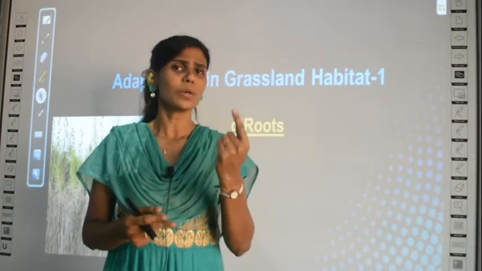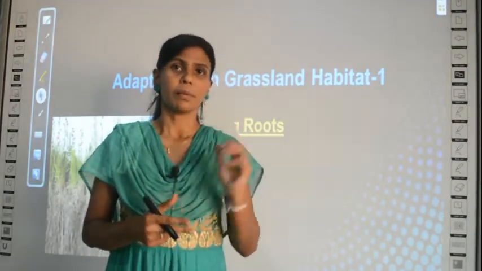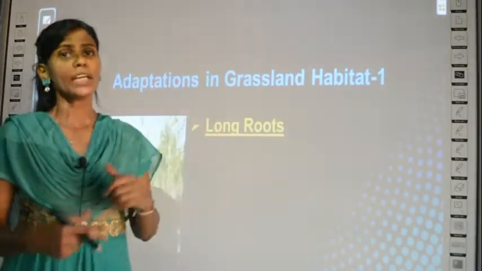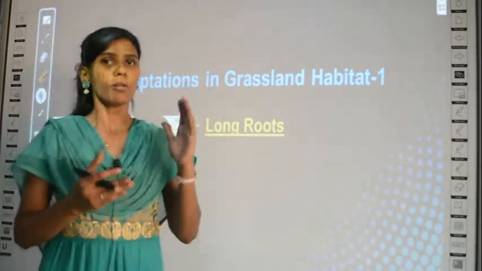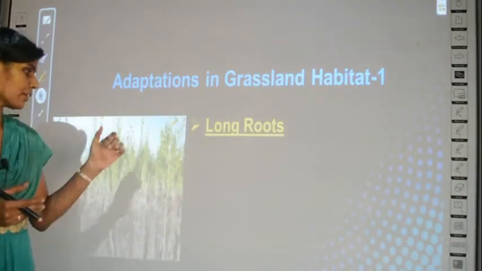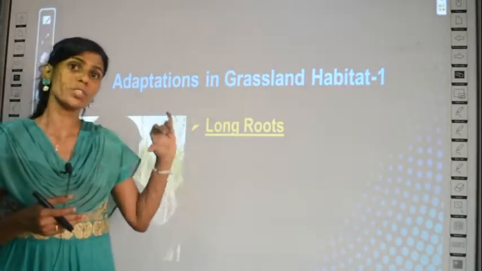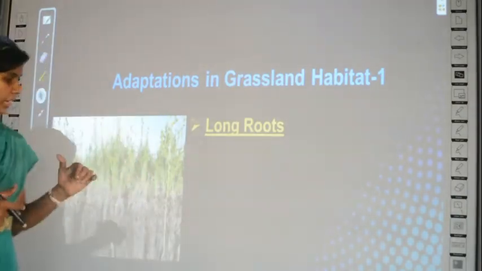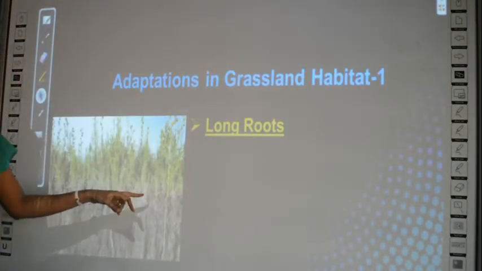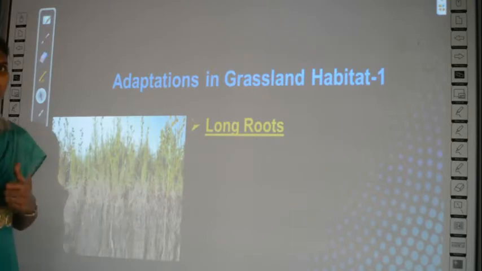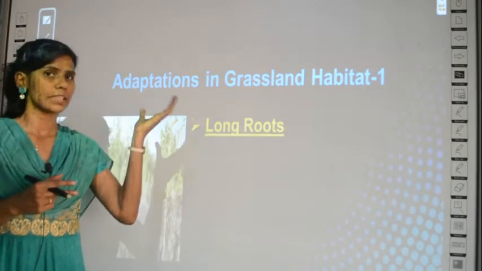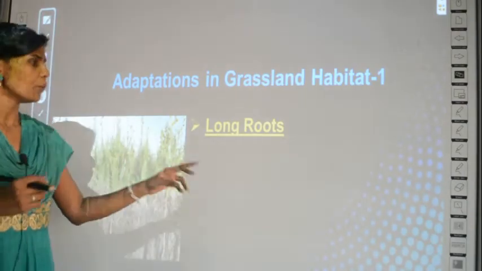It will be so small only usually, but the grasses present in the grassland will have very long roots. How long? Almost the size of the grass. I already told you it is about 6 feet tall, right? So almost of that length, very long roots they have. The plants in grassland habitat will have very long roots.